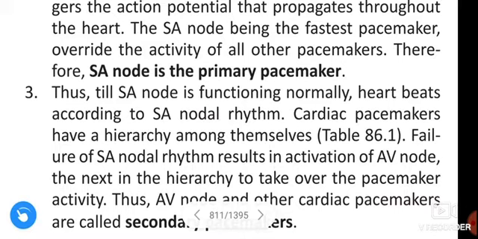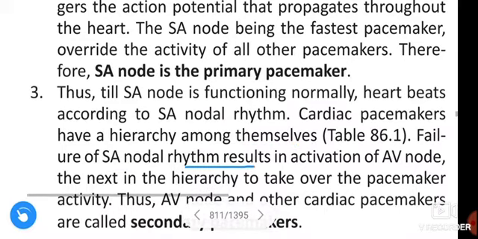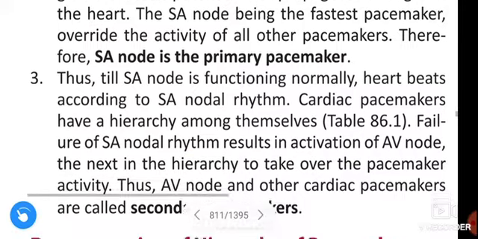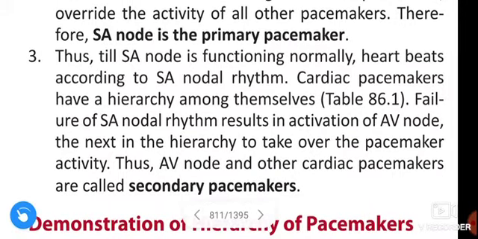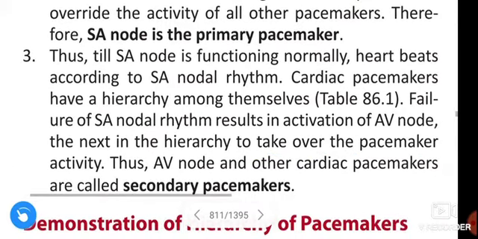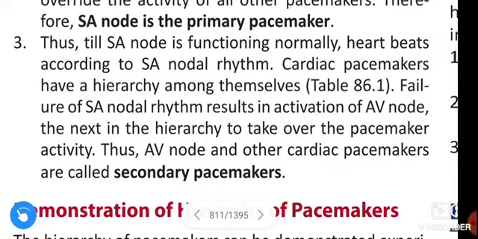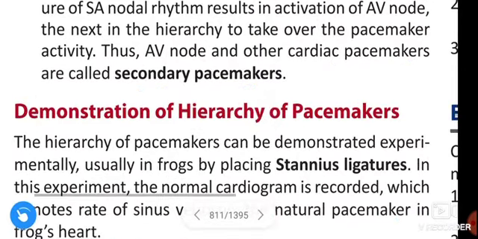Cardiac pacemakers have a hierarchy among themselves. Failure of the sinoatrial nodal rhythm results in activation of the AV node, which is next in the hierarchy to take over the pacemaker activity. The AV node and other cardiac pacemakers are called secondary pacemakers.